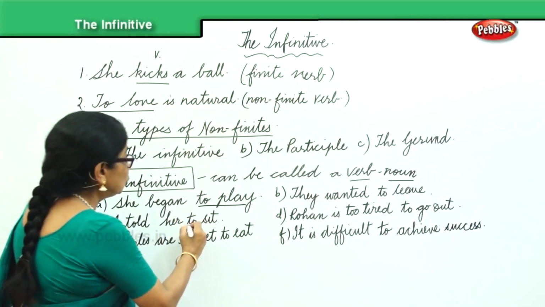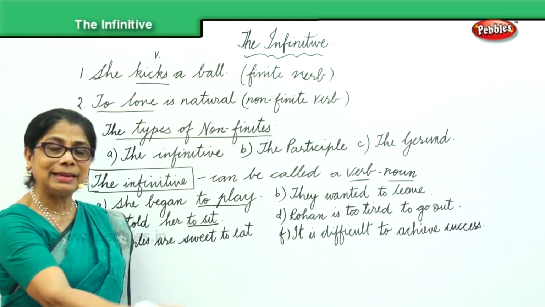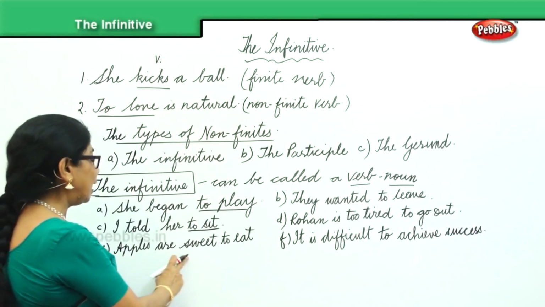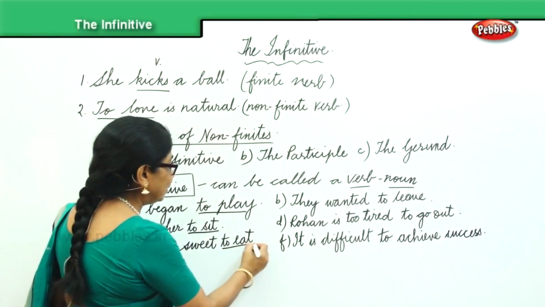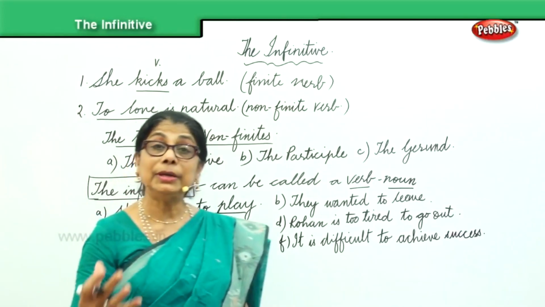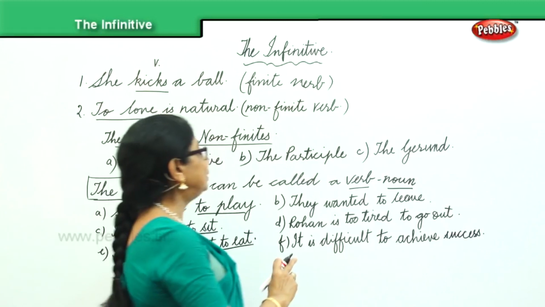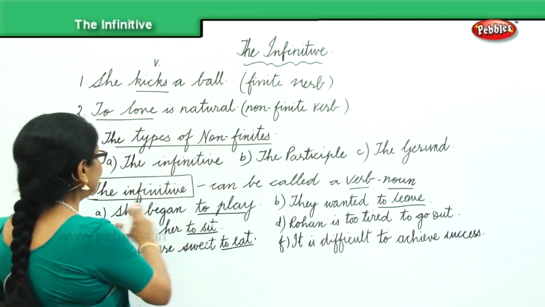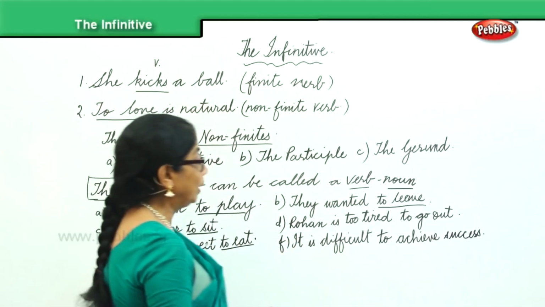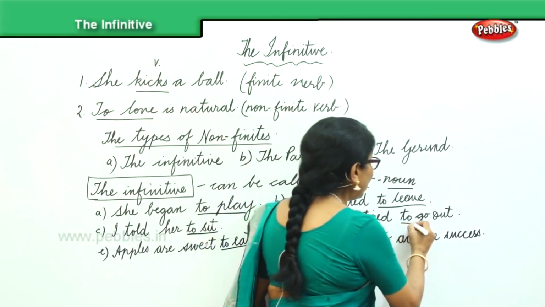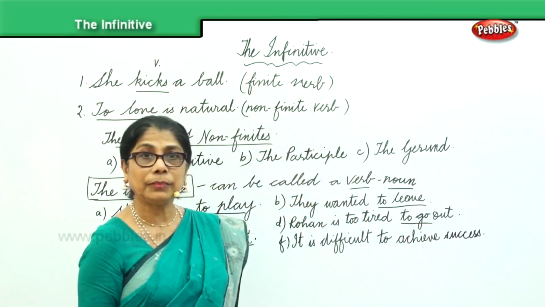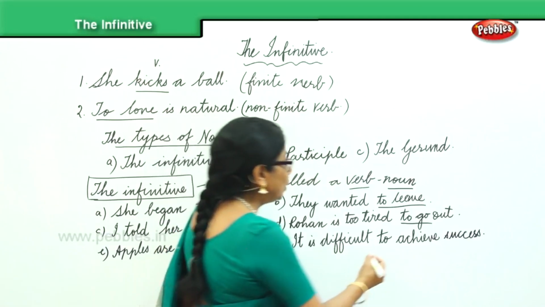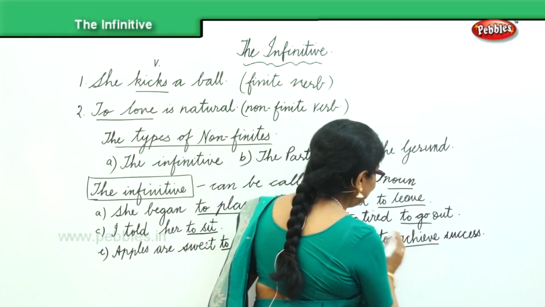I told her to sit. Action word sit. We are forming the infinitive. We added "to". Apples are sweet to eat. To eat. Again, the verb eat, we are adding "to". They wanted to leave. Again, "to" is added. So we have the infinitive formed. Rohan is too tired to go out. To go. Go is a verb. So we are adding "to". It is difficult to achieve. Achieve is a verb. Here we are adding "to".